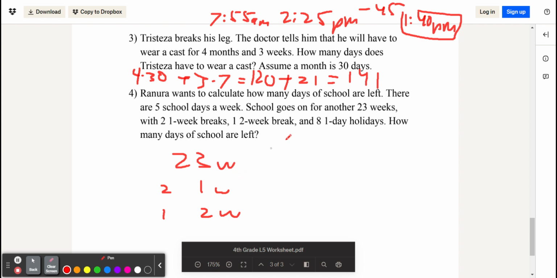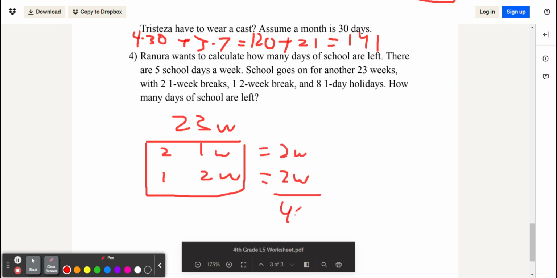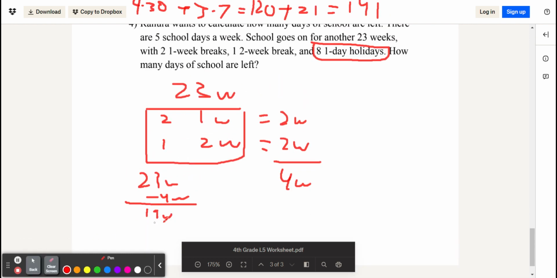So instead of converting these into days at the beginning, I'll wait for a moment so we can do it a little simpler. So the total, these are break weeks, right? So 2 1-week breaks translates to 2 weeks of break, and a 2-week break is another 2 weeks. So in total, we have 4 weeks of break. We're going to hold this in a box. We'll come to that later. So if you have 4 weeks of break, and then there are another 23 weeks of school, 23 minus 4 from the break will give us 19 weeks.